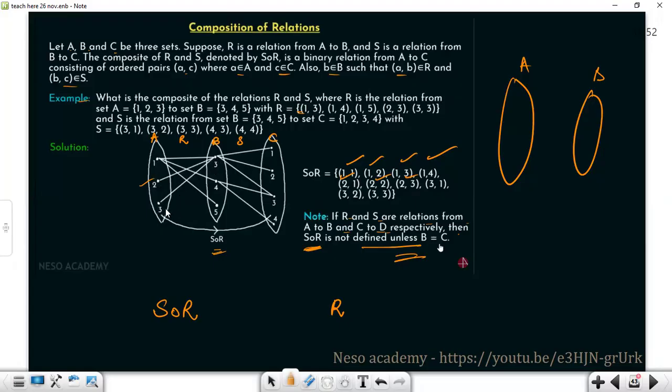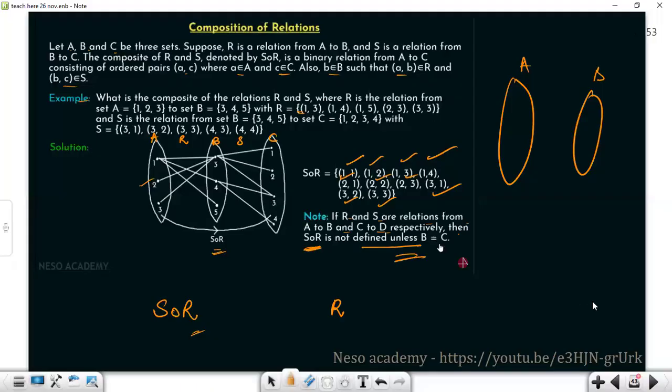3 is connected to only 3. So 3 to 3 and 1, so (3, 1) must be here. 3 to 3 and 3 to 2, so (3, 2) should be here. 3 to 3 and 3 to 3, so (3, 3) should be here. And there's no other connection of 3 here. So it is like this. That's how we'll be finding the composition relation. We'll first map all of A, B, C, and R, S. If we have to find out S o R, then we'll be able to find it. Any doubts?